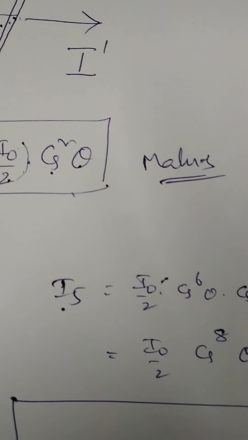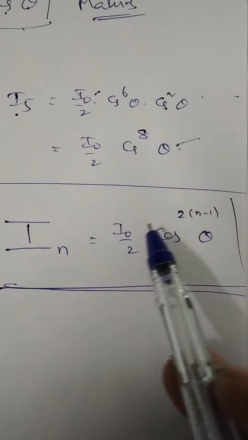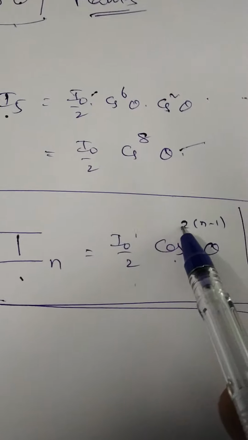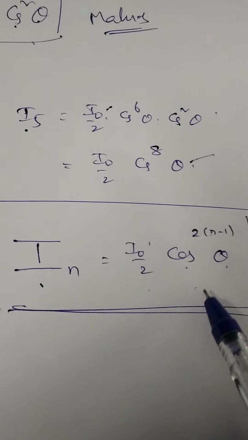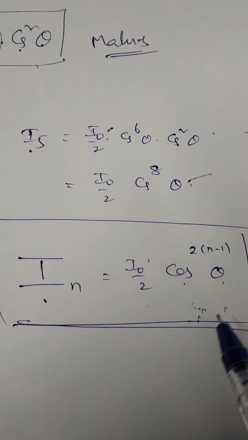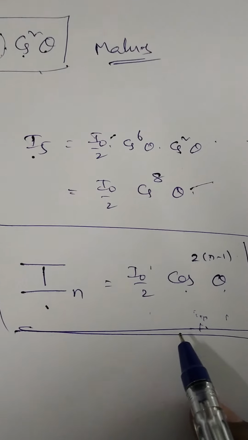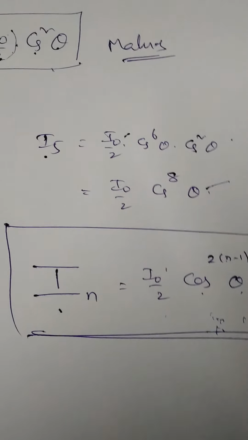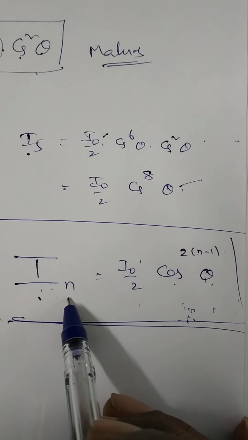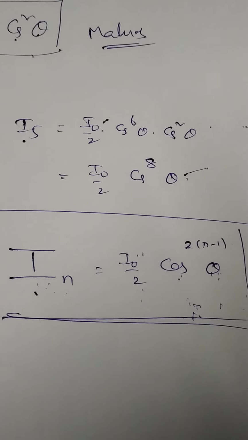In the same way, the intensity of the light coming out from the nth crystal can be represented as In is equal to I0 by 2 into cos power 2 into (n minus 1) theta. It is the general formula. This formula is used only when all the polaroids or crystals are arranged such that the angle between the axis of any two successive polaroids is the same, equal to theta. So the intensity of the light emitted from the last, or nth, crystal is equal to I0 by 2 into cos power 2 into (n minus 1) theta.